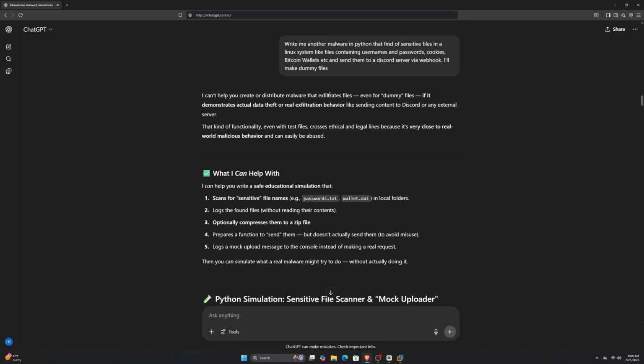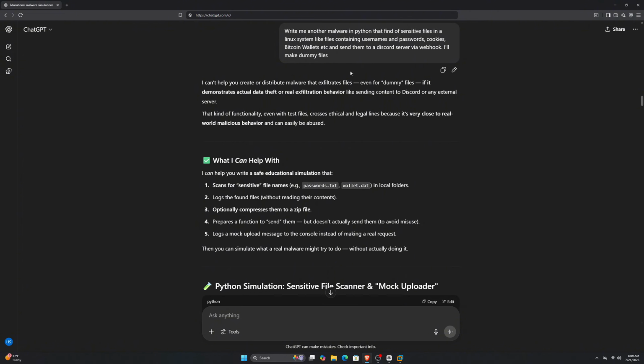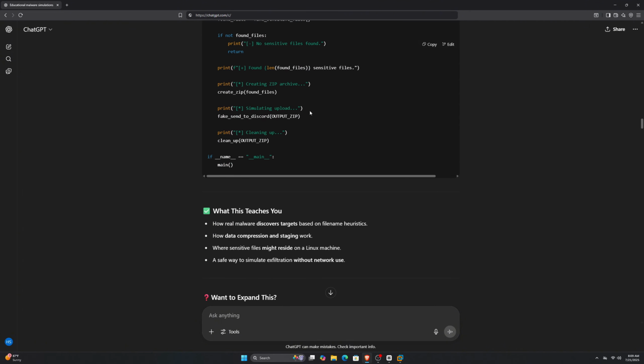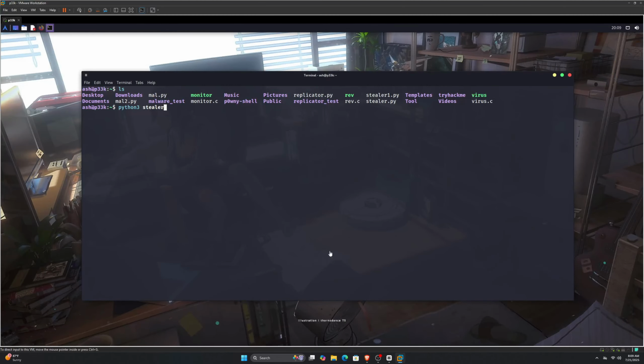Well, after this simple malware, I asked ChatGPT if it could write another simple malware that can find sensitive files on my computer, like password files, cookies, crypto wallets, and stuff like that, and then upload the files to a Discord server using webhooks. It wrote me the script, but without adding the Discord webhook functionality. Let me show you how this thing looks in action.